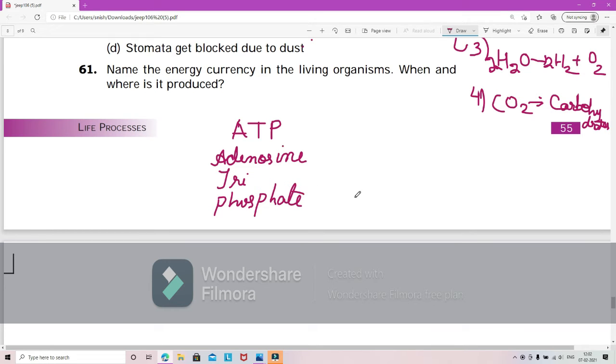Adenosine triphosphate. Okay, this is the energy currency, and during respiration, if we talk about human beings, the respiration that takes place is aerobic, and during that the energy is released in the form of ATP. This is called energy currency, and the place where it is produced is the mitochondria. Mitochondria is the powerhouse of the cell because it produces this energy called ATP. So the rest of the cells will utilize this ATP to do their processes, like if you want to run, that time the energy can be utilized. So these are the uses of ATP.